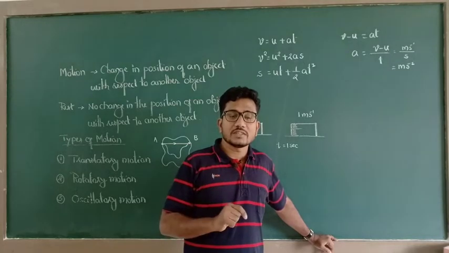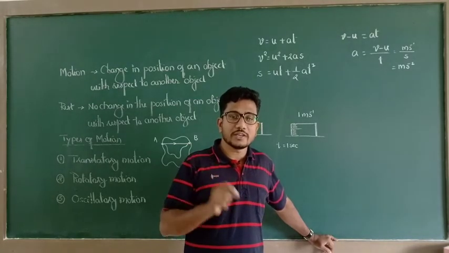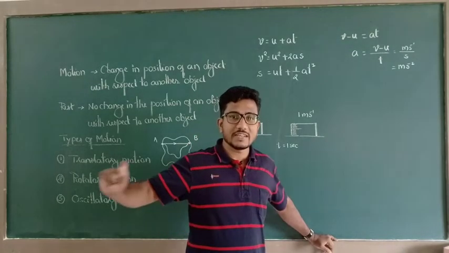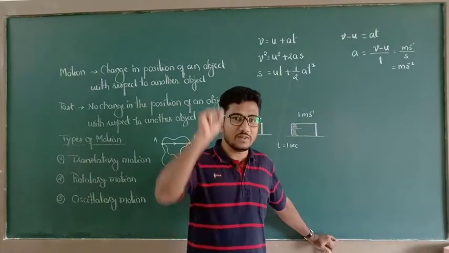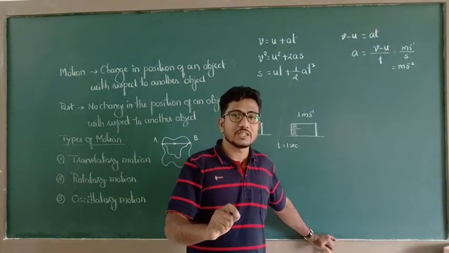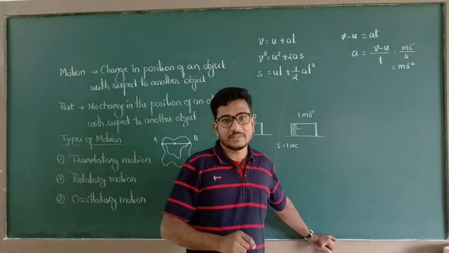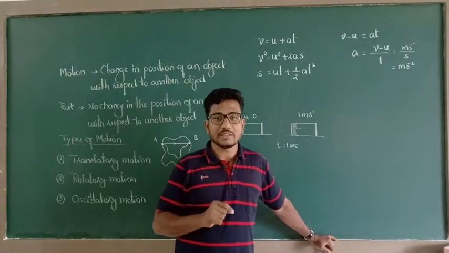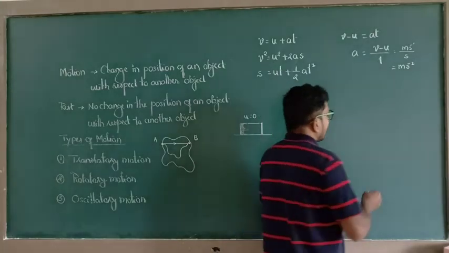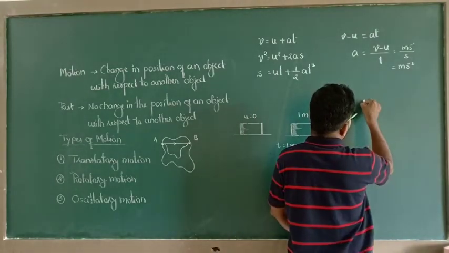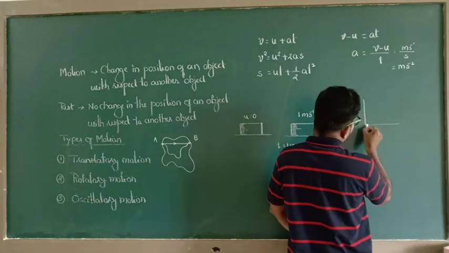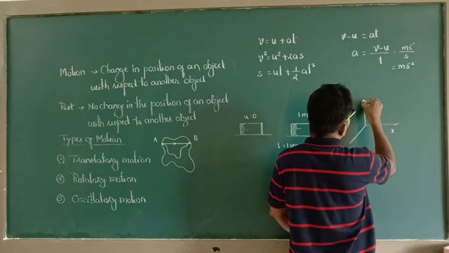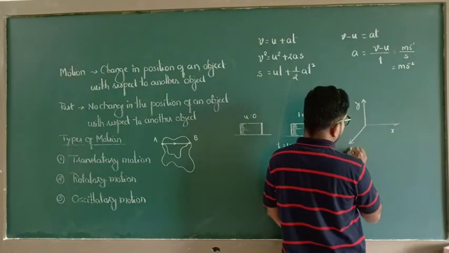Therefore, to overcome this difficulty, we are going to follow the 3 coordinate system. That is, change in position of the object along x direction, change in position along y direction, and change in position along z direction. So that it is easy for us to study, we consider these 3 paths. So let us consider the 3 coordinate system: x direction, y direction, z direction.